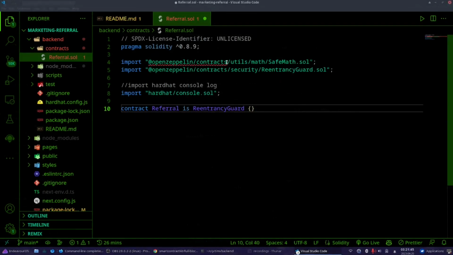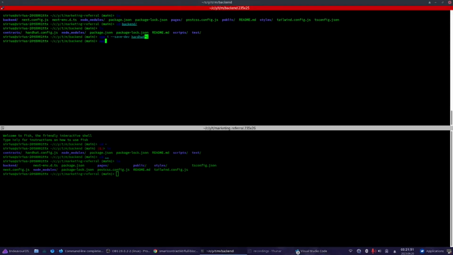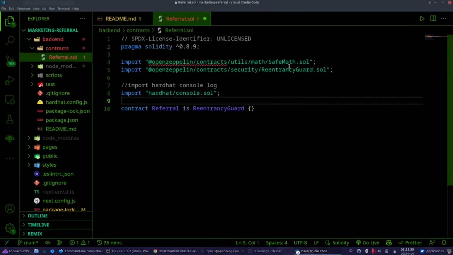Oh yeah, I forgot to install OpenZeppelin too. So let's install this on the side. And yes, we will need OpenZeppelin contracts, SafeMath, and ReentrancyGuard. As you can see, I start my smart contract with the SPDX license identifier, unlicensed.